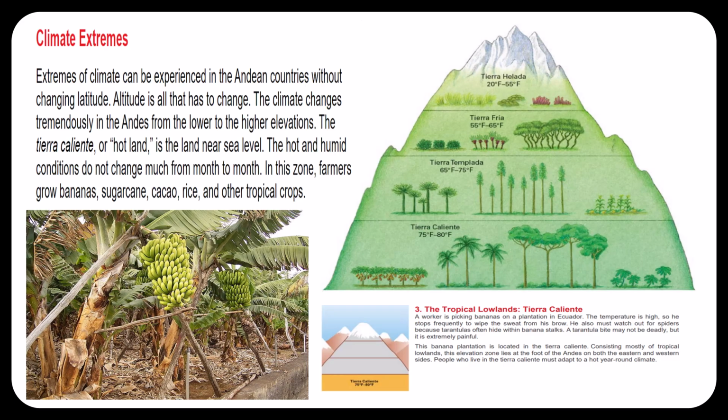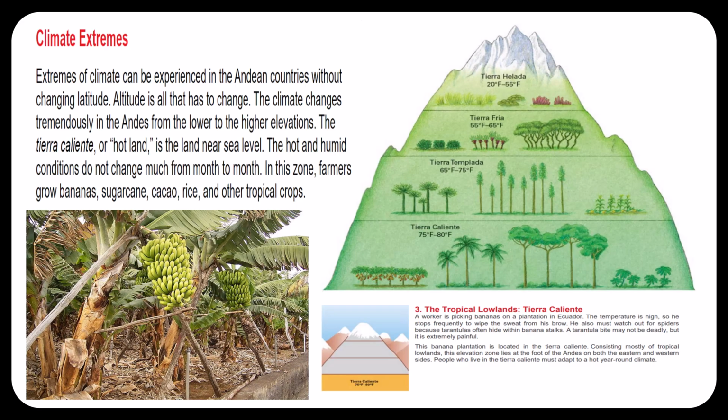The Tierra caliente, or hot land, is the land near sea level. And you can see that pictured right here, or down here, depending on which graphic you want to look at. The hot and humid conditions do not change much from month to month. In this zone, farmers grow bananas, sugarcane, cacao, rice, and other tropical crops.